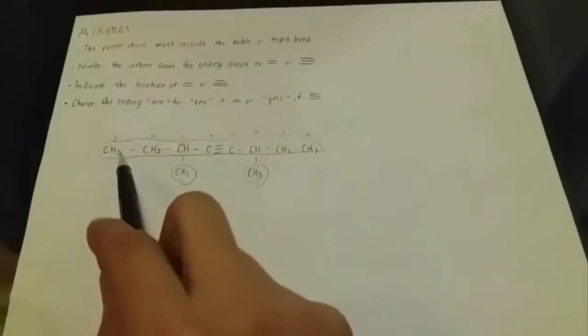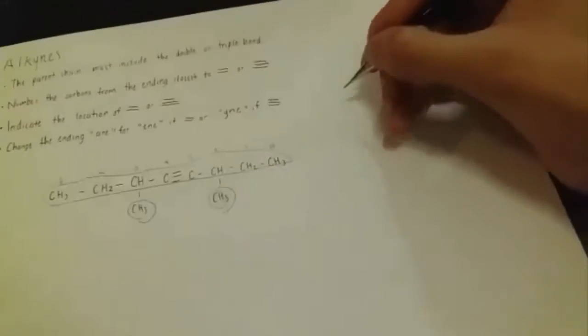Now I am going to explain how to name alkynes. This is exactly the same as the alkenes, but with the difference that we are using the suffix "-yne" instead of the suffix "-ene". Now I am going to explain how to name these hydrocarbons by following the steps. First, we need to identify the parent chain which has the triple bond, which is this. And then number the carbons from the end closest to the bond. I have numbered from left to right, but it can be right to left because the bond is in the middle. Now indicate the location of the bond and change the ending to "-yne" if we have a triple bond.